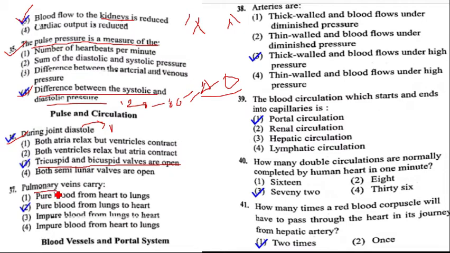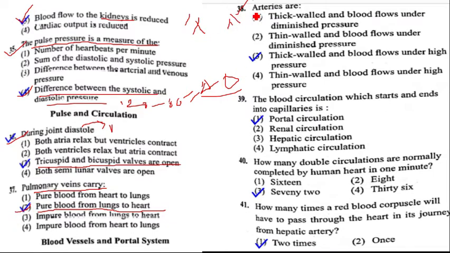Next, pulmonary vein carries pure blood from lungs to heart. Only one vein is responsible for transportation of pure blood, the pulmonary vein, which carries oxygenated blood from the lungs to the left atrium. Next, question number 37, option 2 is the correct answer.